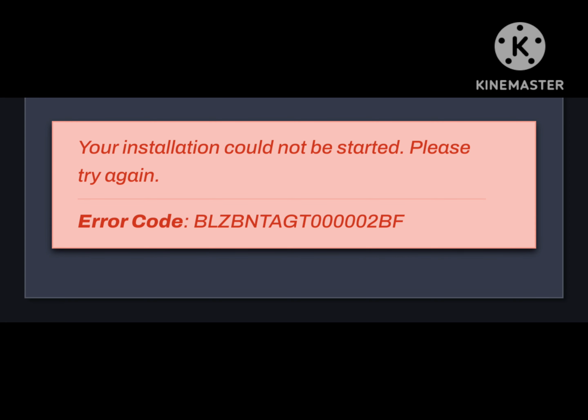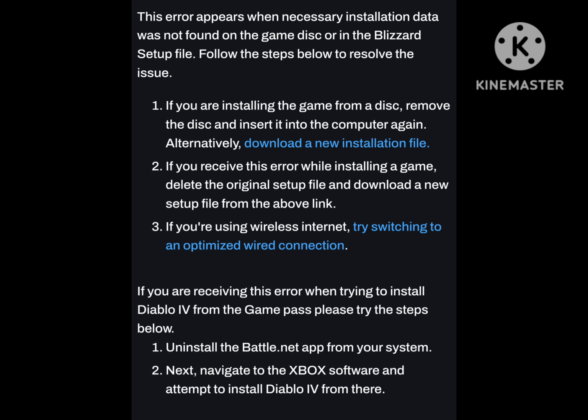How to fix "Your installation could not be started. Please try again." Error code BLZBNTAGT000002BF. This error appears when necessary installation data was not found on the game disk or in the Blizzard setup file. Follow the steps below to resolve the issue.